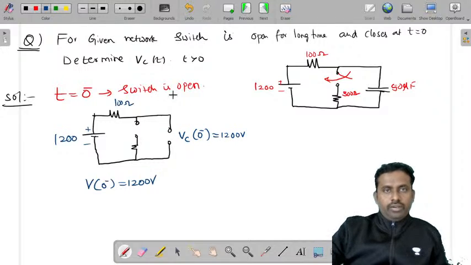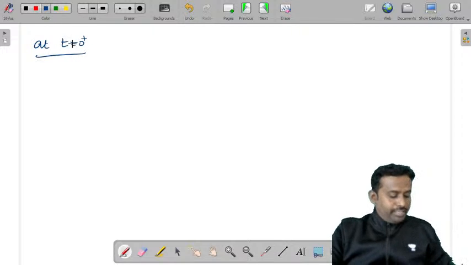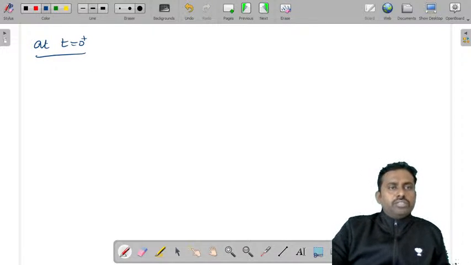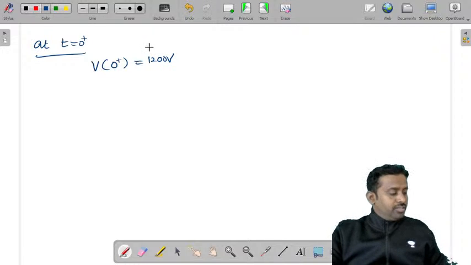Now let us consider t equal to 0 plus. At t equal to 0 plus, the capacitor does not allow a sudden change of voltage, so Vc of 0 plus will be 1200 volts. So for t greater than 0 we need to draw the circuit.